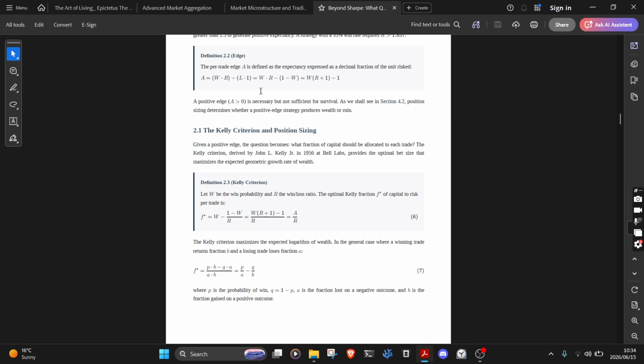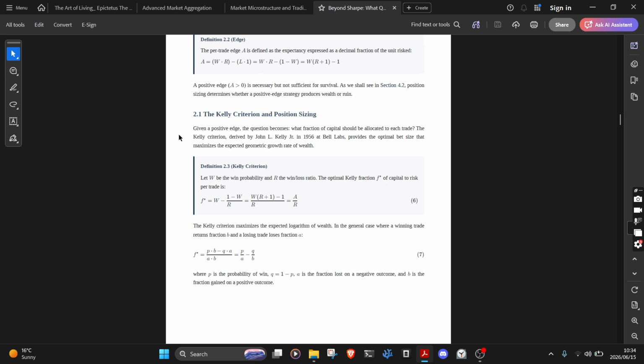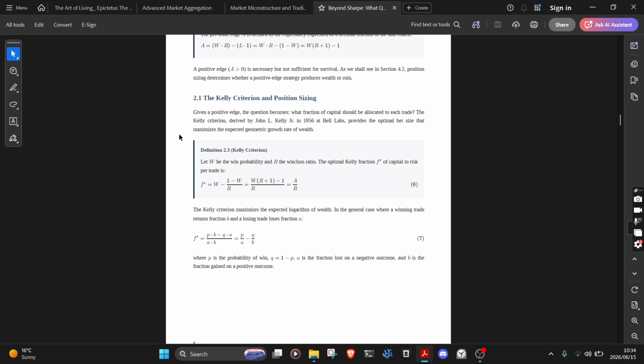Position sizing determines whether a positive edge strategy produces wealth or ruin. 2.1, the Kelly criterion and position sizing. Given a positive edge, the question becomes what fraction of capital should be allocated to each trade. The Kelly criterion, derived by John L. Kelly Jr. in 1956 at Bell Labs.